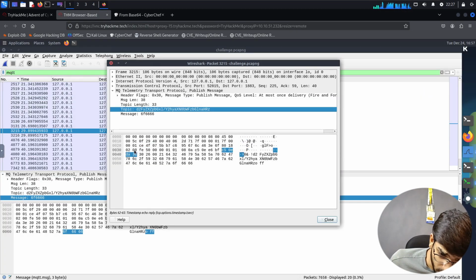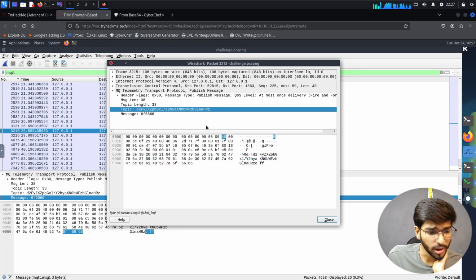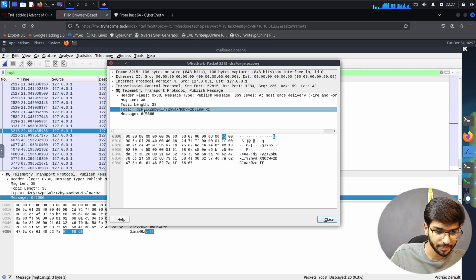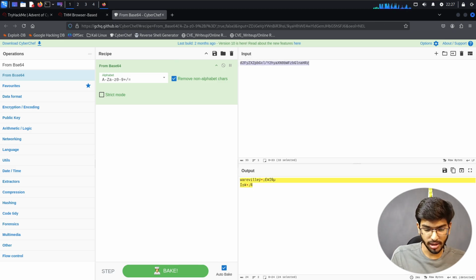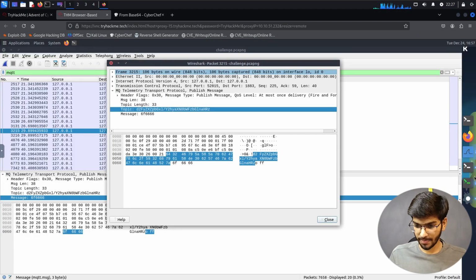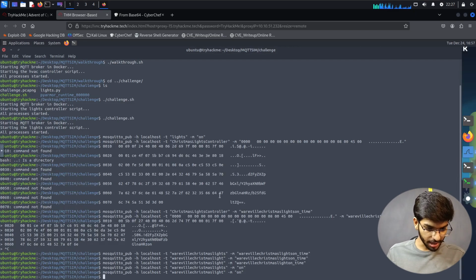Okay, so if that's not working, what I'm thinking is just to copy and paste this as it is, and then check if that'll do anything to us. Let's try this one command right now. Let's come back to this and then paste that there.